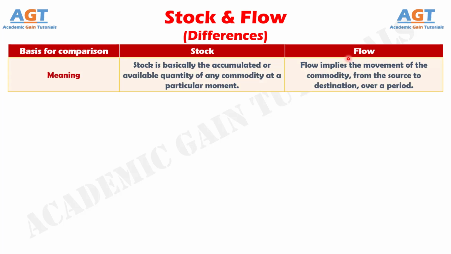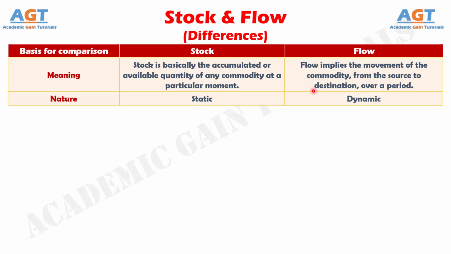Difference number 1. In simple words, the stock is nothing but the quantity of any commodity or asset available, accumulated or held, at a particular point in time. On the other hand, flow is the difference or changes in the commodity or asset, during a particular period, that is, between two given consecutive dates.